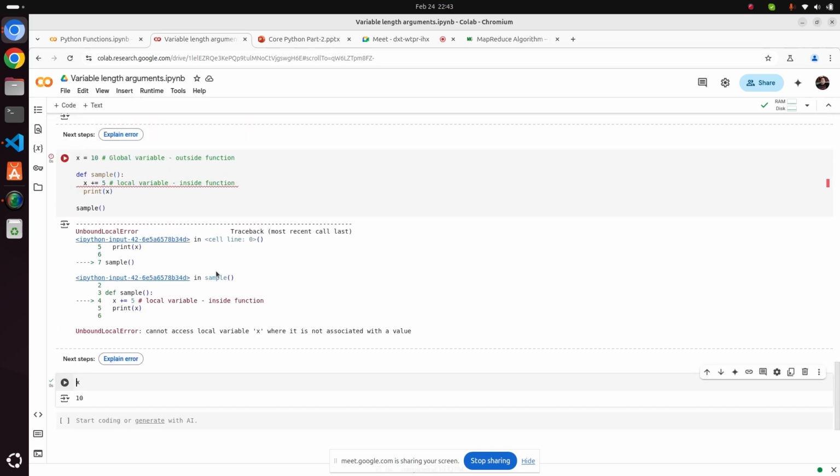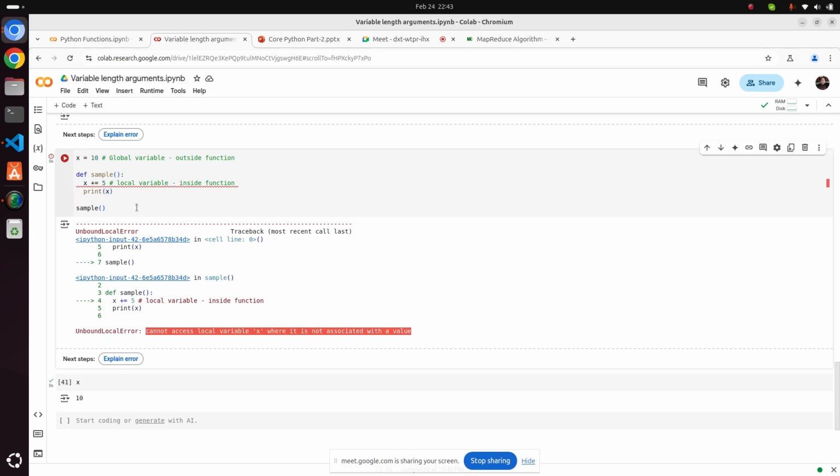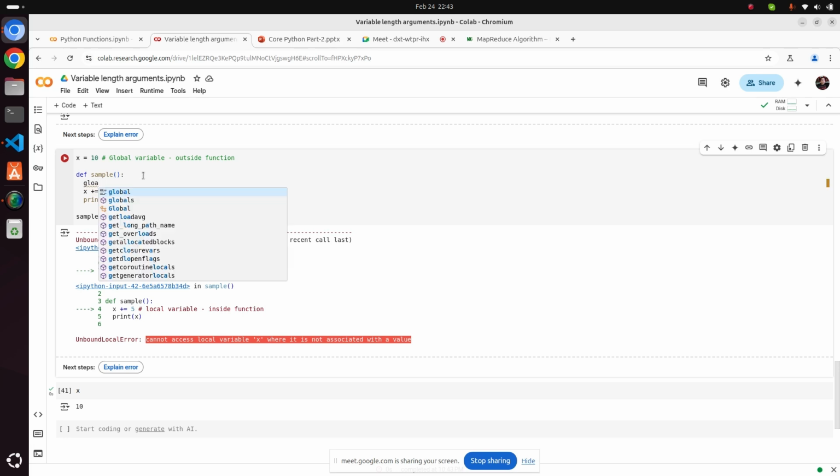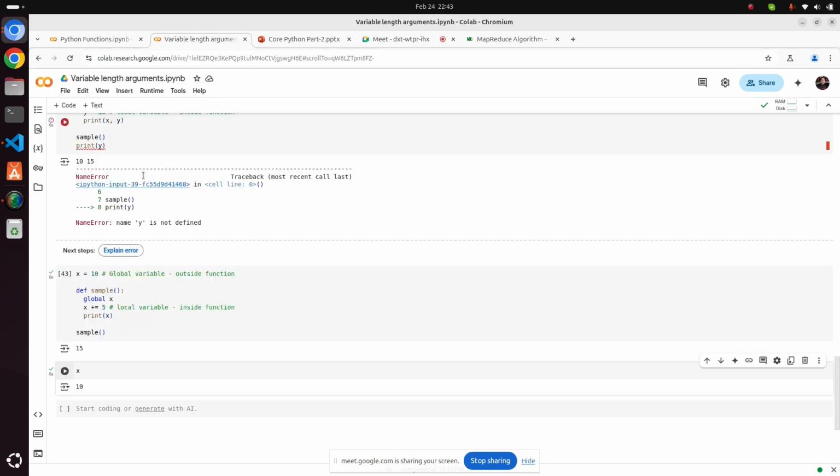you can't. Now you can see the error: cannot access local variable x where it is not associated with a value. It means you are using this x without defining it. In that case, you need to use a keyword called global x. Now it will work. This is the way to use it if you directly try to change this. Otherwise, it won't be a global variable.